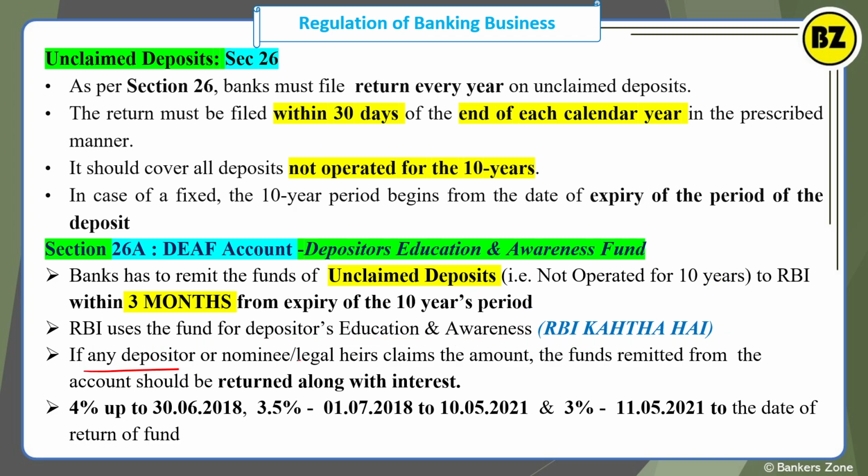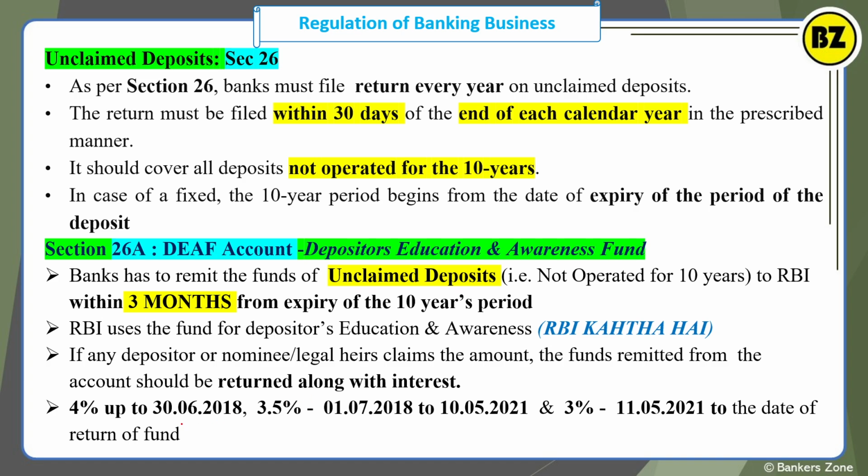If a depositor or the nominee or legal heir claims the amount, the fund remitted from the account should be returned along with the interest, right? So even once you send your money to the RBI, still if anybody comes as a nominee or the legal heir and claims that I want the money which you have sent to the RBI from the unclaimed deposit, in such cases you have to claim for the DEAF refund, and then you will get that money in the bank and you have to give it to the legal heir or the nominee, and along with the interest you have to provide. So what is the rate of interest?